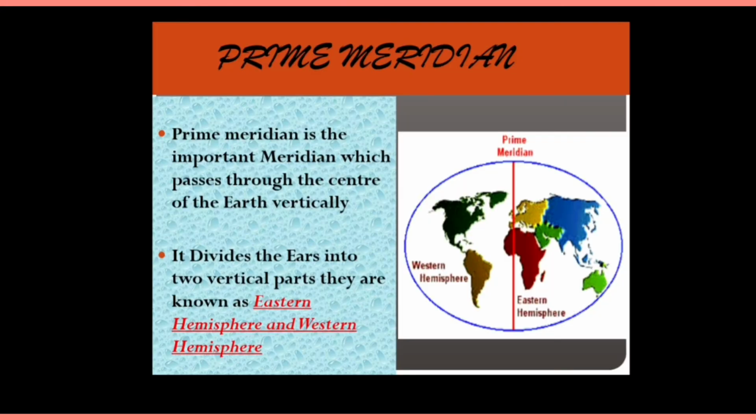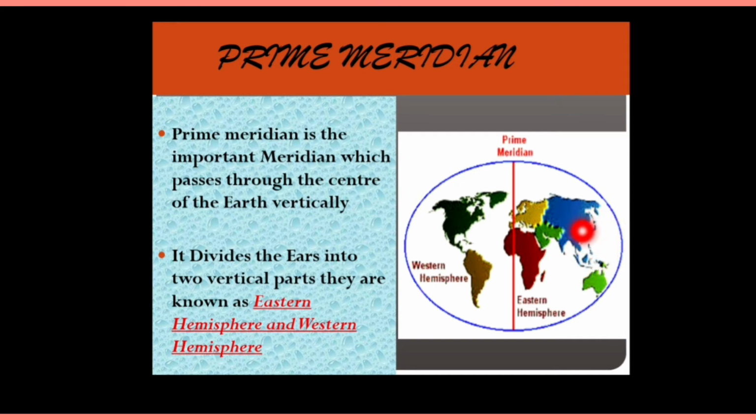Now one important longitude, meridian, prime meridian it is. So you can see this line, red color line, this is also passing through the center of the earth but vertically. And this line divides the earth into two equal parts vertically. You can see to the west side, the part is known as Western Hemisphere, and to the east side, the part is known as Eastern Hemisphere.